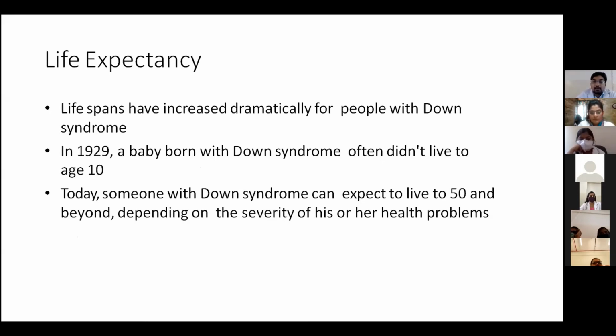Life expectancy of Down syndrome. Lifespans have increased dramatically for people with Down syndrome. In 1929, a baby born with Down syndrome often didn't live to the age of 10. But today, due to improvement in health services, the life expectancy has increased to beyond 50.